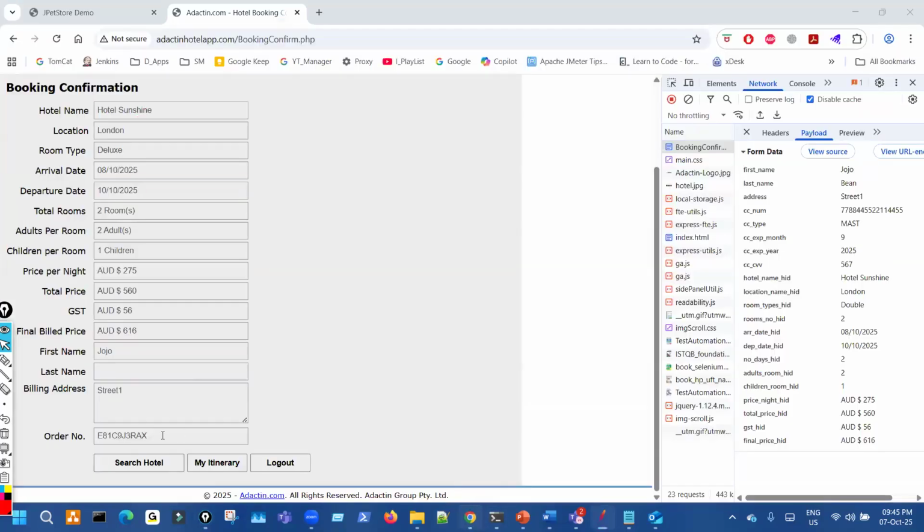Okay, just copy this. This is the order ID, correct? Some transaction, whatever the order ID is. Now my itinerary is on the downside only. So the next transaction will be clicking on my itinerary. My itinerary is like my history.